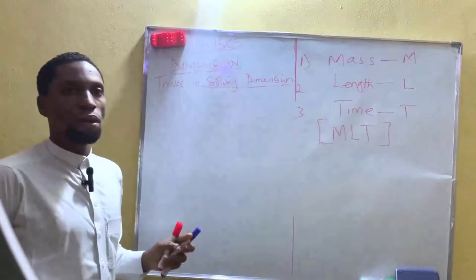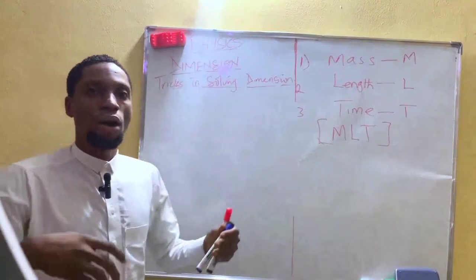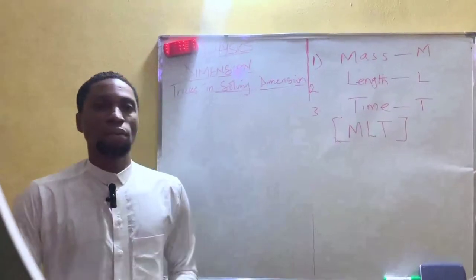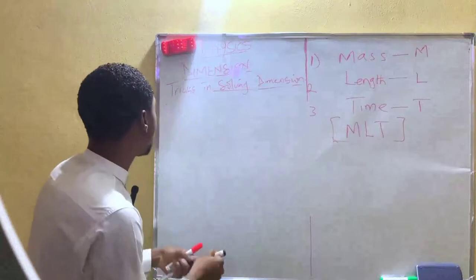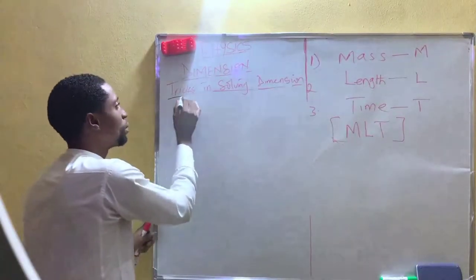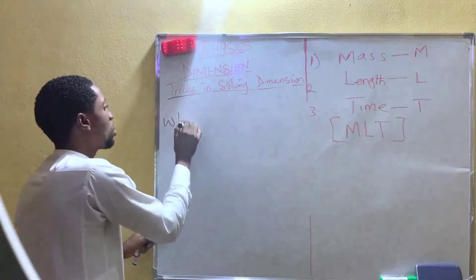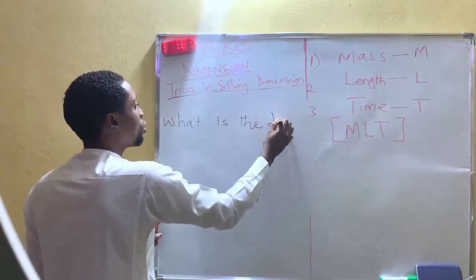For example, you may be asked to find what is the dimension for velocity. First of all, you have to note the formula for velocity.